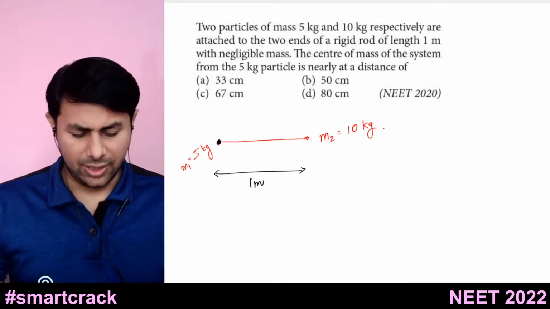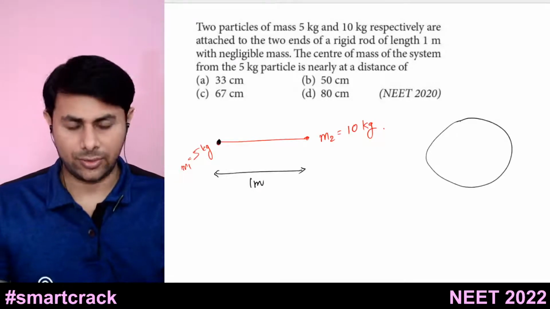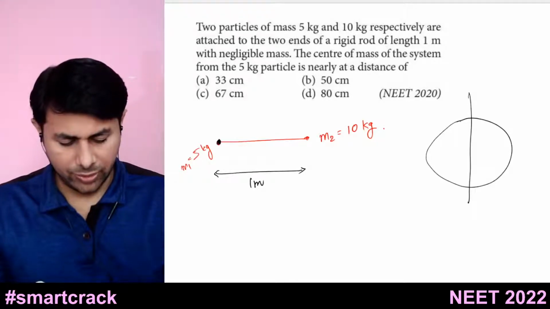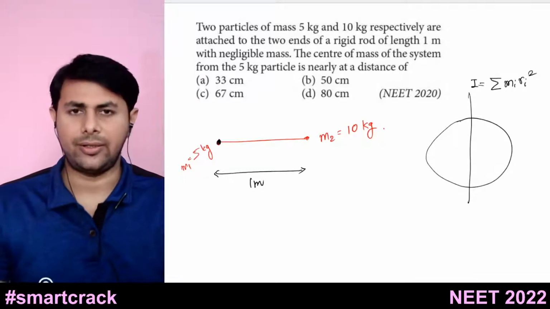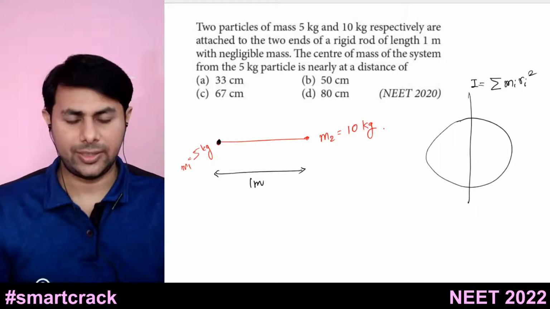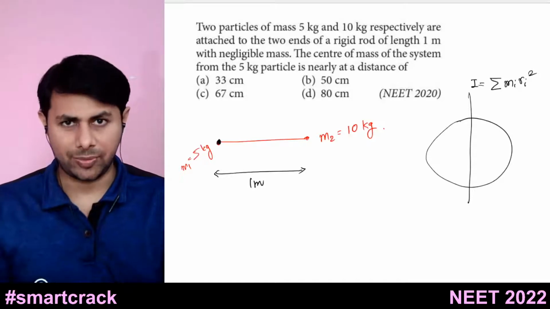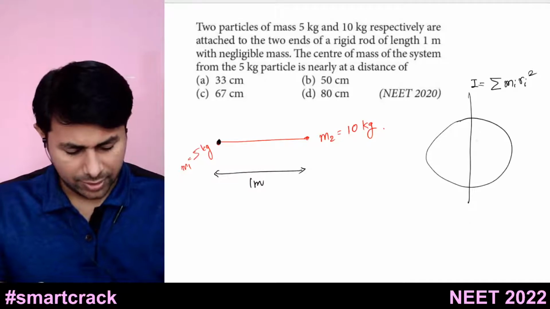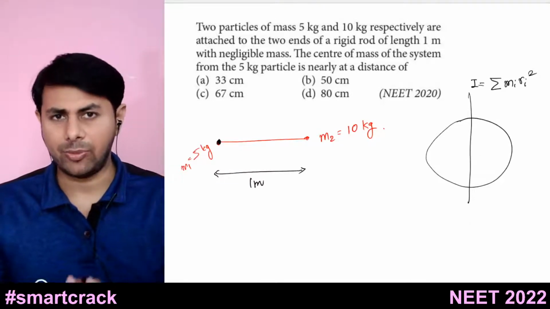Radius of gyration: let's say you have a body and you know the moment of inertia of this body. You find it using some formula, summation of mi ri square, let's say you find I, and you want to replace this body with one particle having the same moment of inertia. What is the speciality of that particle? You will keep it at some distance from this axis and it will have the same moment of inertia.